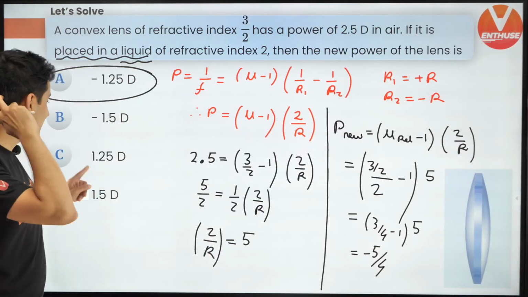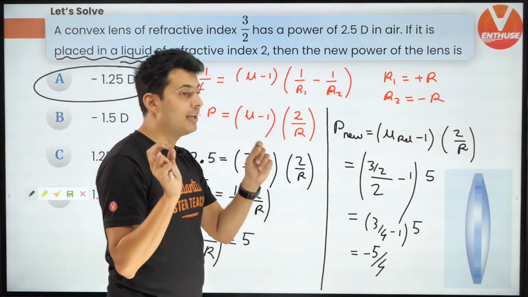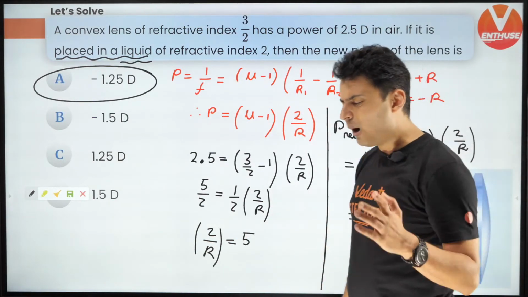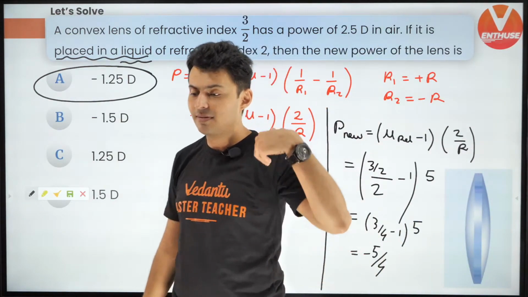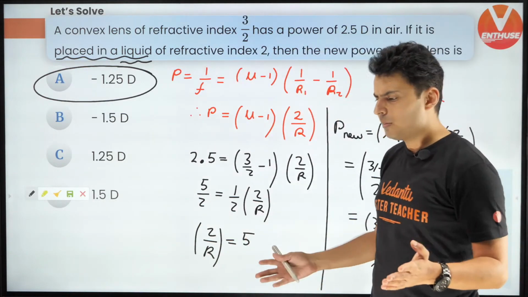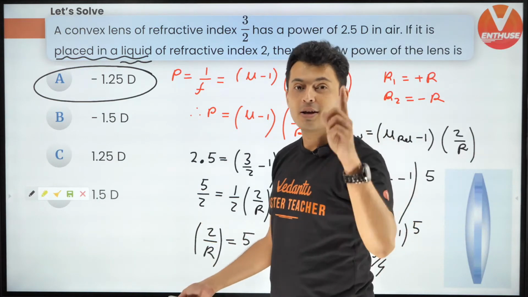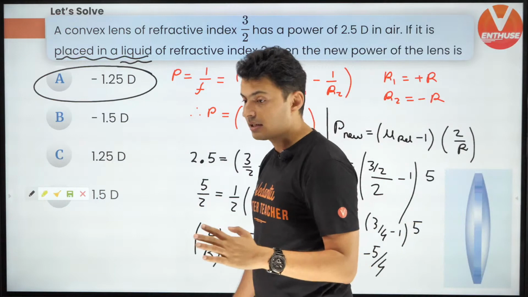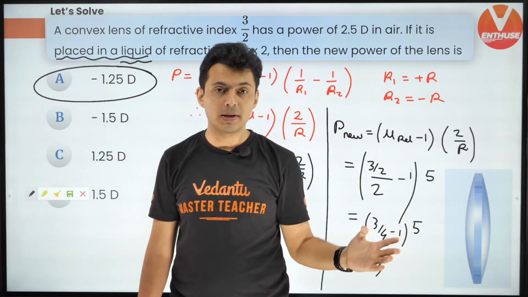No, it's not option C. It is option A, negative. You forgot the negative sign. Now you might be wondering, sir, how can a convex lens have negative power? It is possible. You'll be like, sir, negative power is diverging. Yes, but remember, lenses can change their power sign when you change the medium outside.